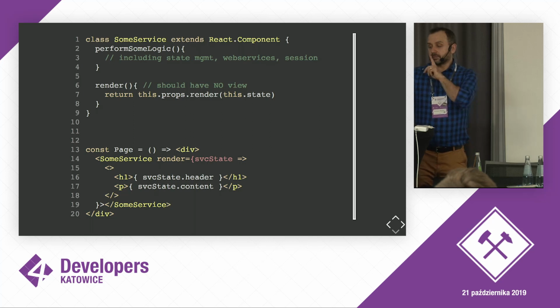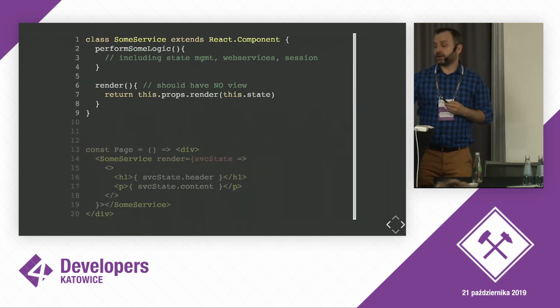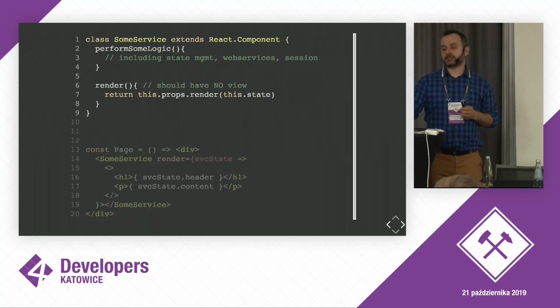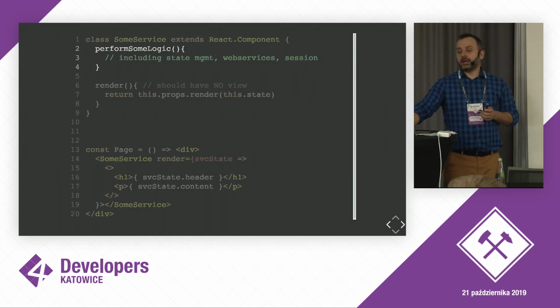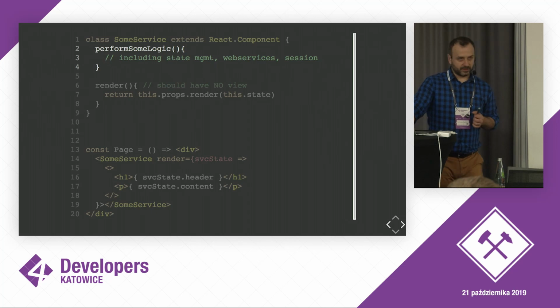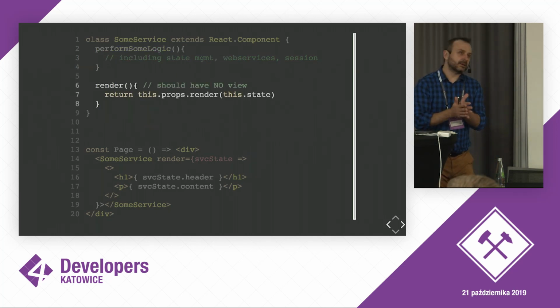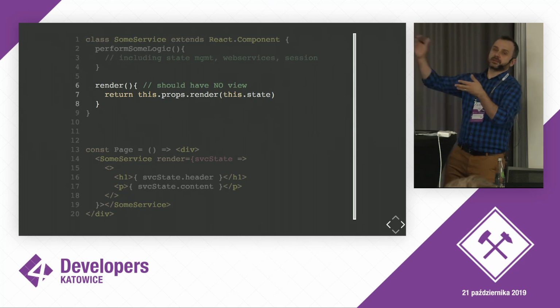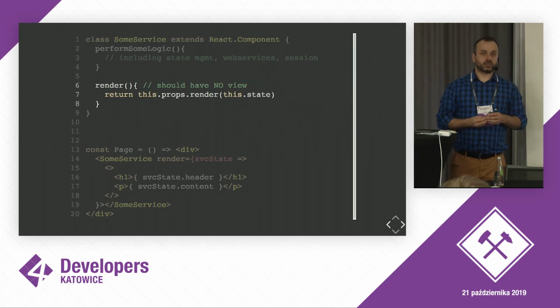Now, speaking about React internally, this is an example of a component that is based on a render prop pattern. Let's take a look at the first component. It is called some service, and it performs some logic. Let's say that this could be fetching some data, keeping it locally, whatever. Now, this component does not say how it should look.